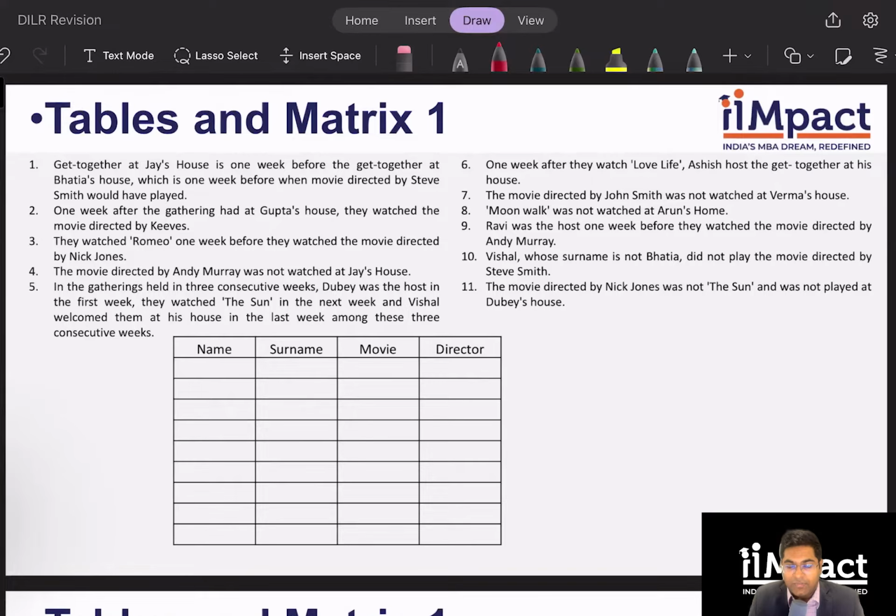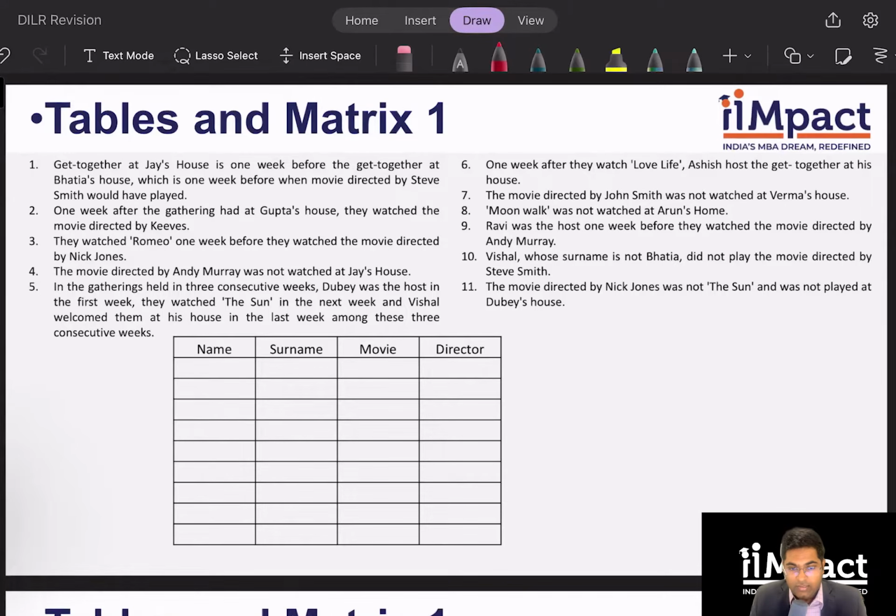You will find a similar set in tables and matrix 2 test as well, spoiler alert. But if you learn this trick, you will be able to crack such sets very, very fast without getting trapped into the cases, because otherwise you will have to make a lot of cases to actually figure out what is happening. Okay. So let's understand and find those clues which are giving me 3 different weeks.